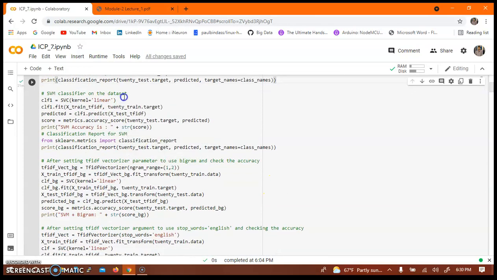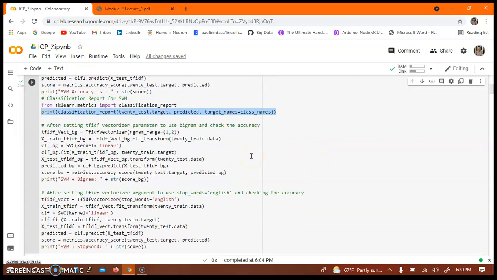And then next, I have created an SVM classifier to classify the data, checked the accuracy score, and then printed the classification report.